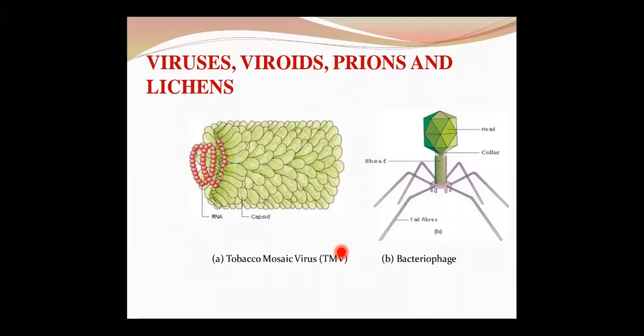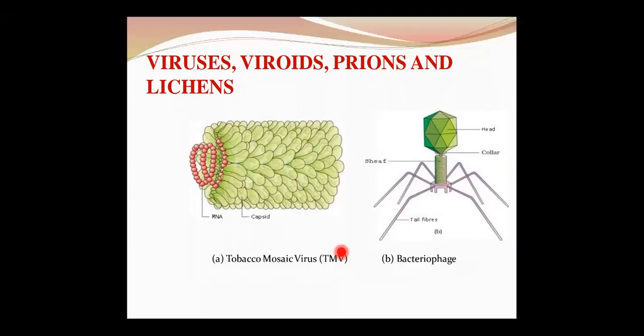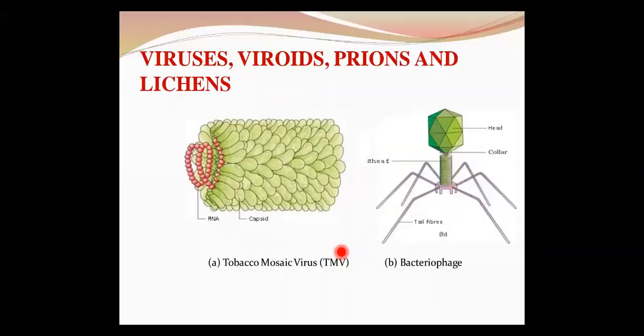He gave the name Contagium vivum fluidum to that fluid, which is infectious living fluid. One more scientist you must remember is W.M. Stanley, who showed that viruses could be crystallized and stored in the form of crystals of proteins. So these were the different contributions given by scientists.